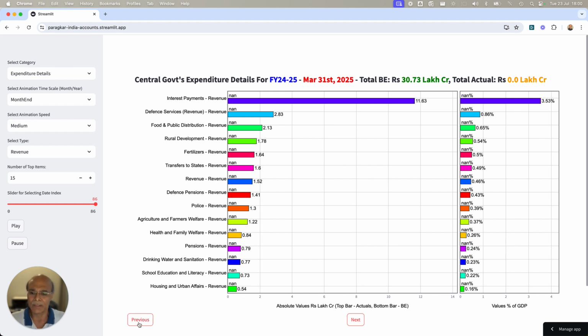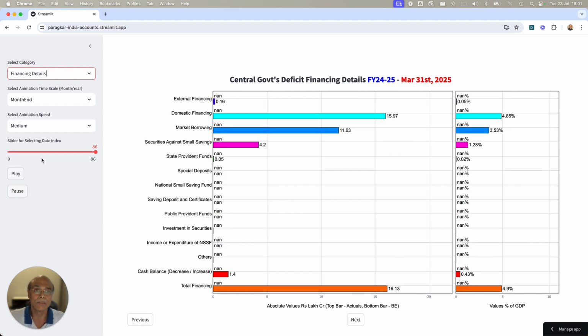Like that, you can play with this, right? Because this is just available on the website. I have fully updated it with numbers, and you can play with this and figure out what has happened in the overall budget. Now, let's look at one more thing, financing details, meaning how the government is financing their fiscal deficit, which is also important to look at.